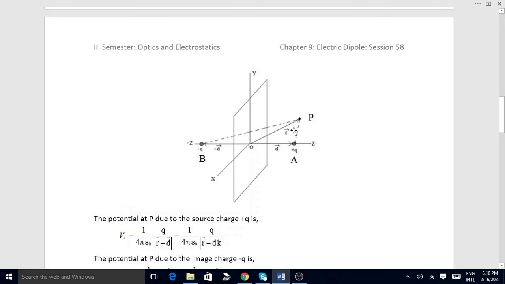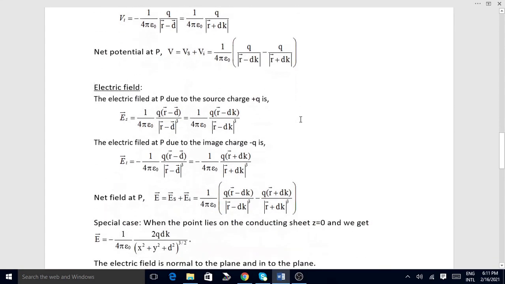Finally, we have calculated the potential at P by considering the source charge and its image charge, and the field at P by considering the source charge and its image charge. We have just neglected the presence of this infinite earthed conductor. We are ignoring whatever charges are induced on this surface. Without bothering about the conductor, we have calculated the field and potential near this conductor.